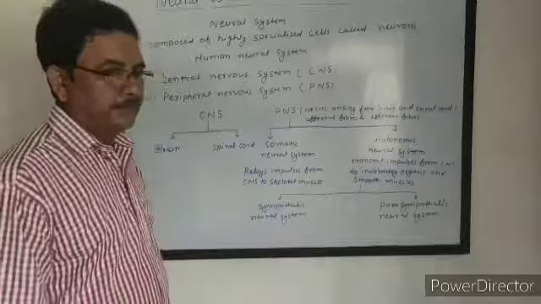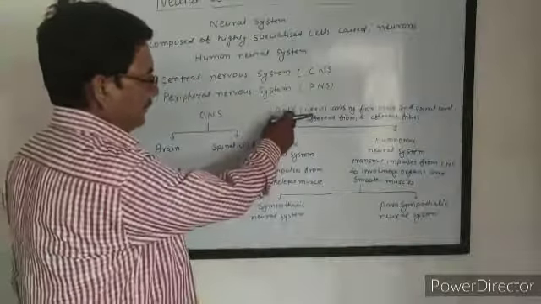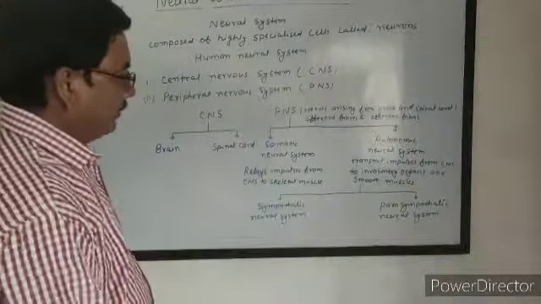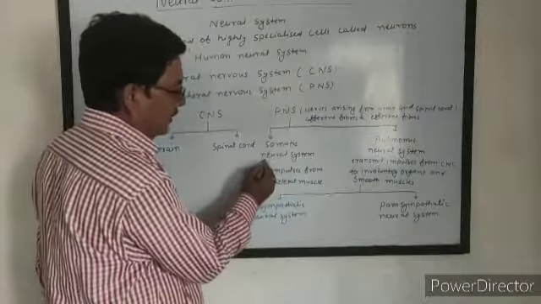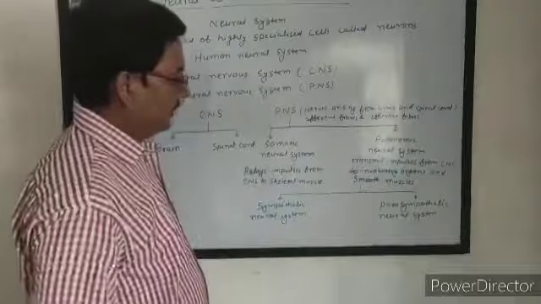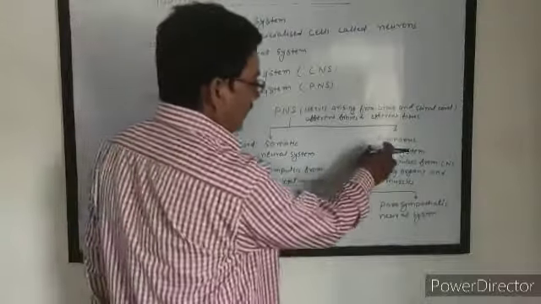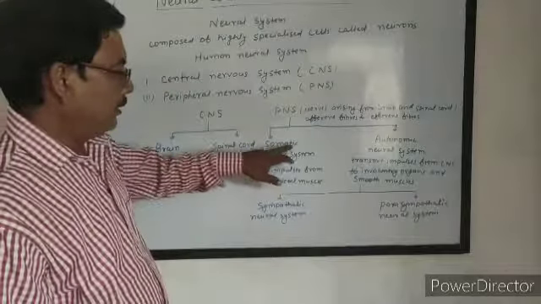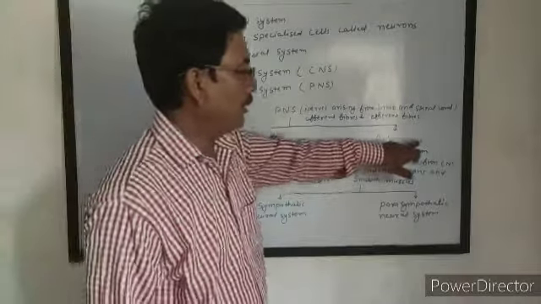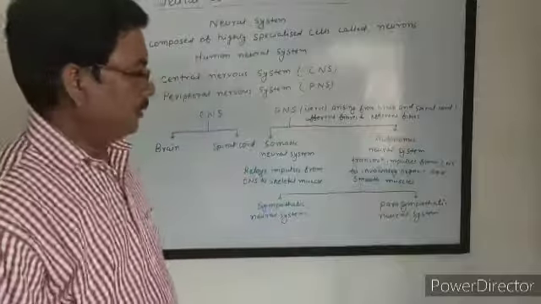Now PNS, that is peripheral nervous system, is subdivided into two parts, which are somatic neural system and autonomic neural system.